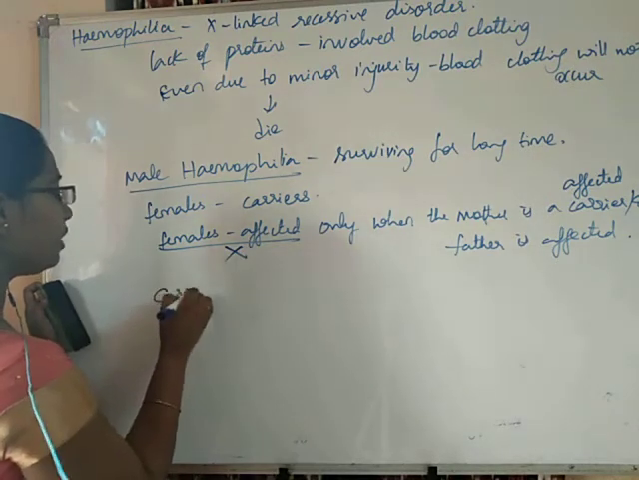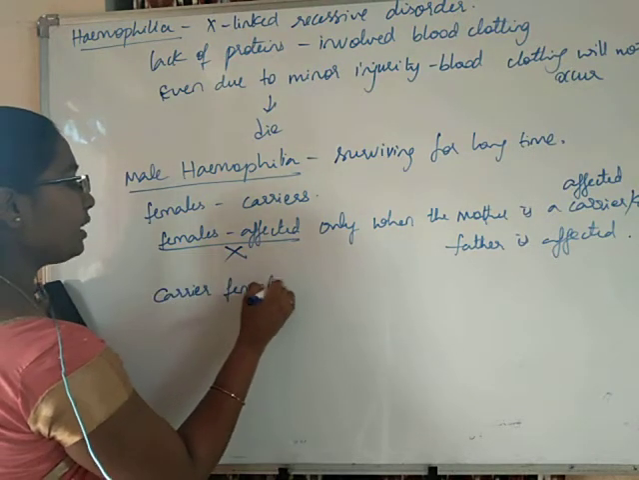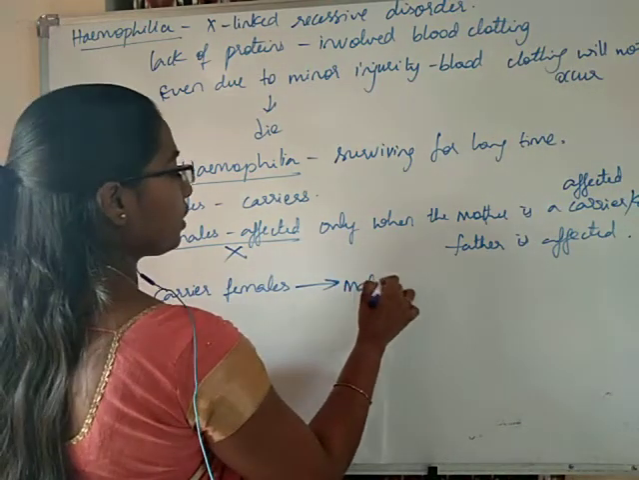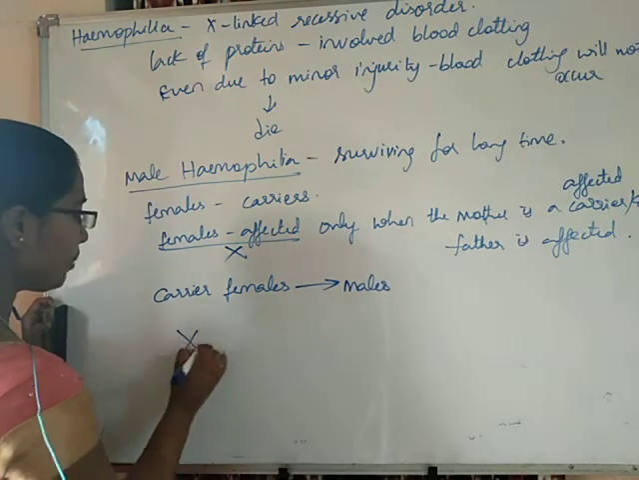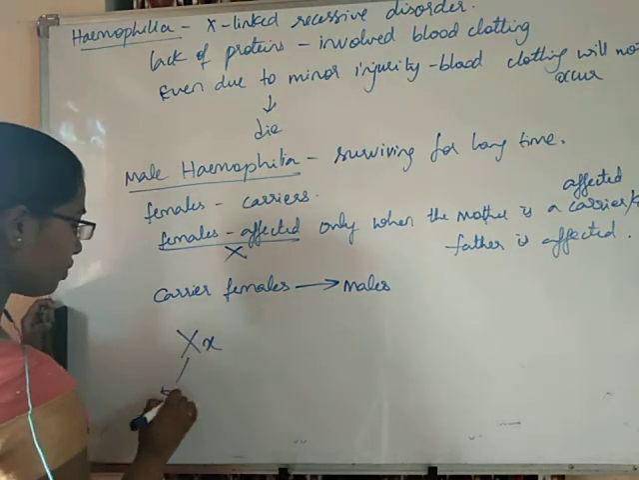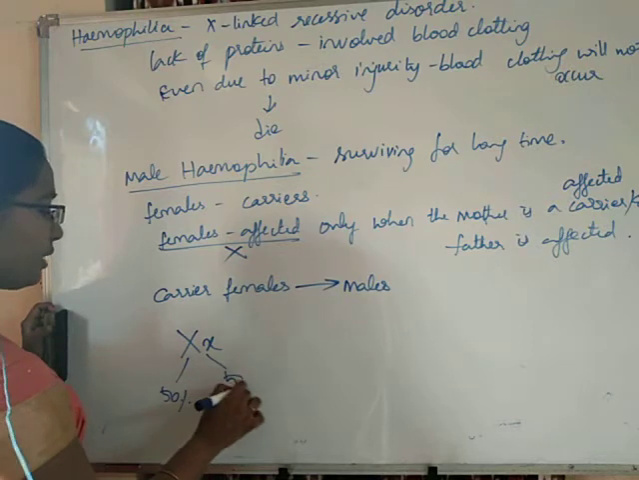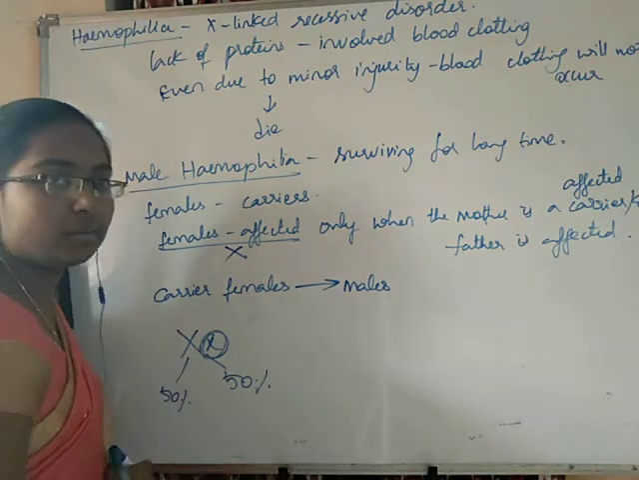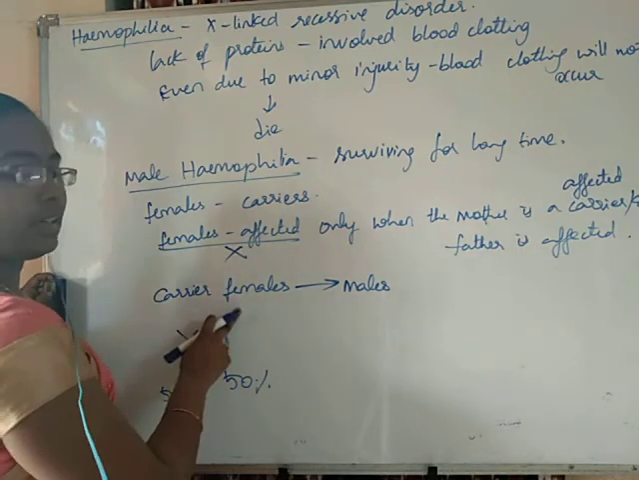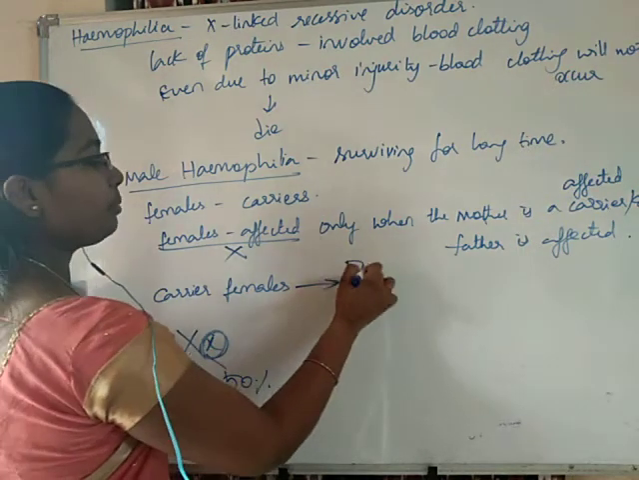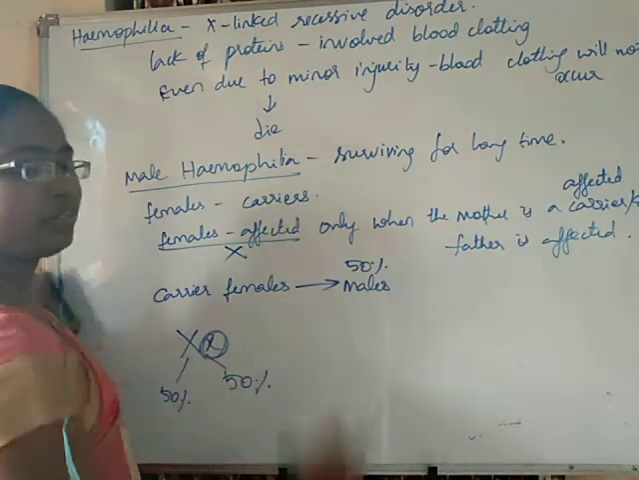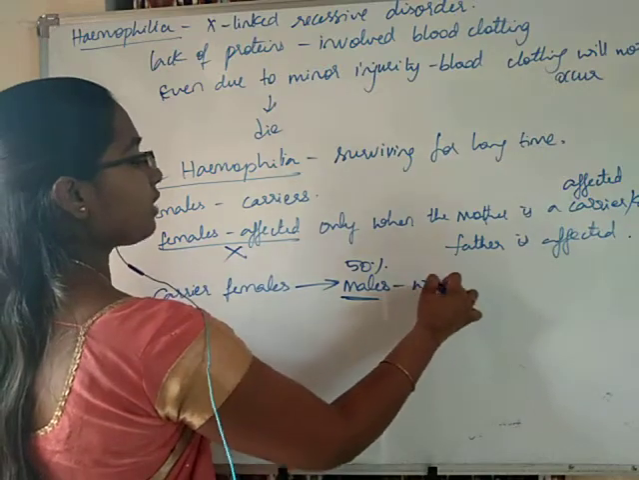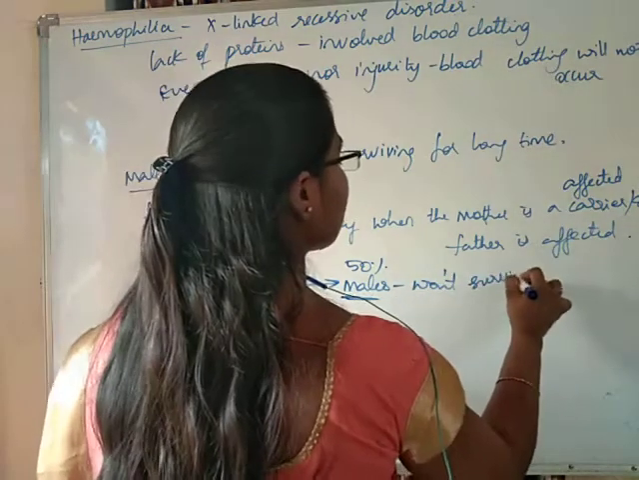But the carrier females may give birth to males, because as we have already studied, capital X, small x, 50% of the males contain capital X, 50% of them contain small x. Even due to one x, the character is expressed in males. So, 50% of the males of the carrier females will be affected, and these males won't survive for a long time.